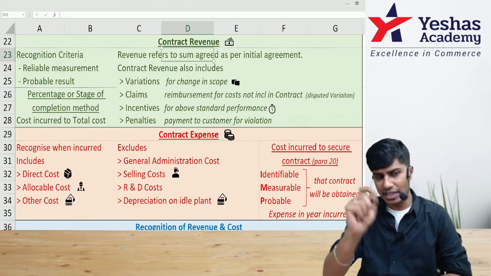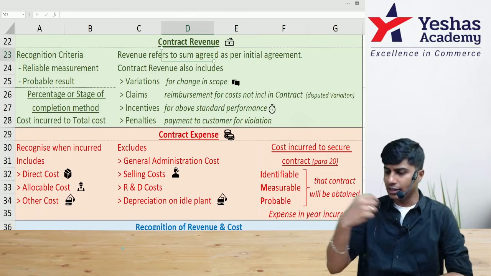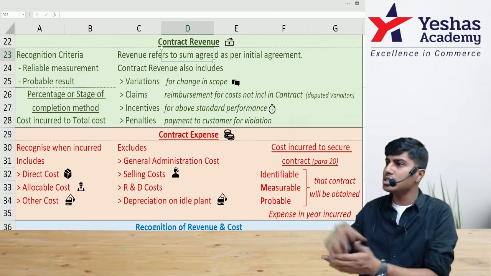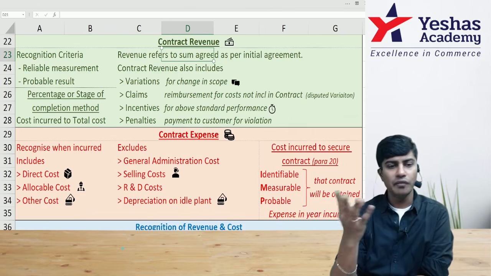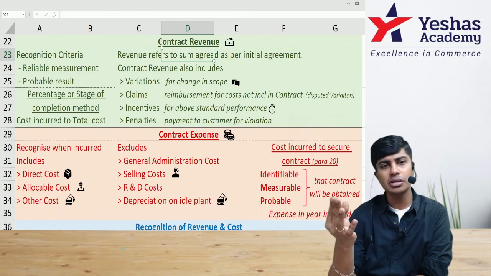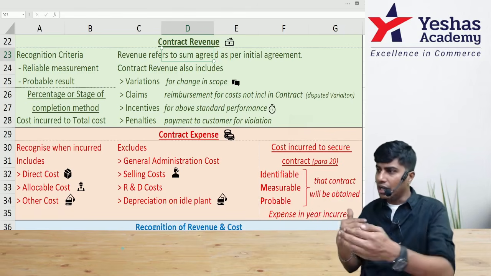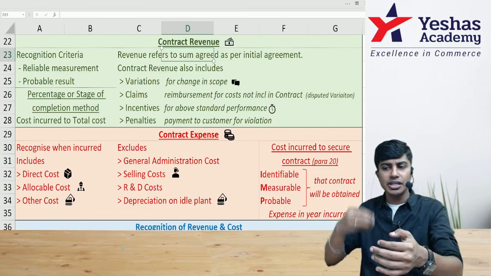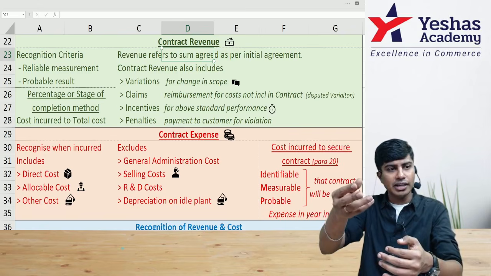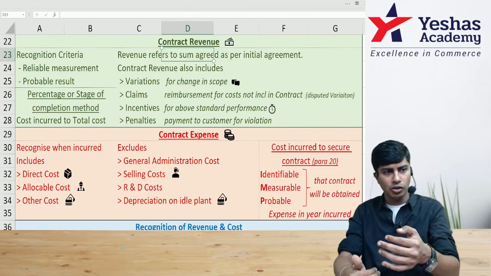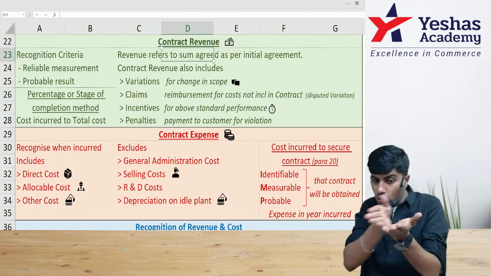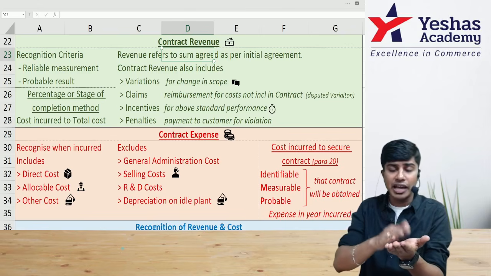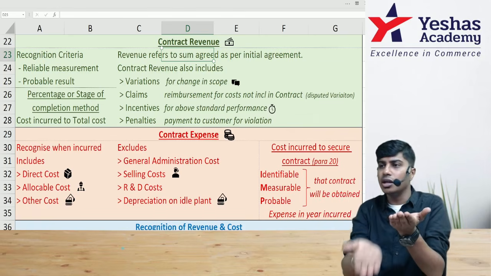Then contract revenue, what does it mean? It will include such revenue that the contractor and contractee have agreed upon in the agreement. Over and above this, there are certain things that you should know. Variations, claims, incentives, penalties. Variation: other than the scope that is decided in the agreement, if the contractor gives extra service, or if the contractee asks the services to be brought down, to the extent they are going out of the scope, contract revenue will be altered.